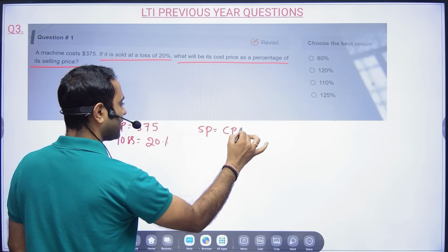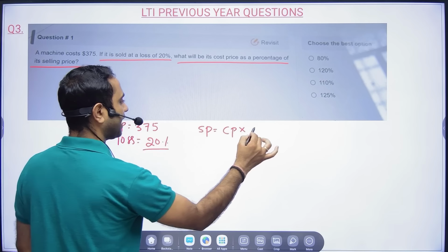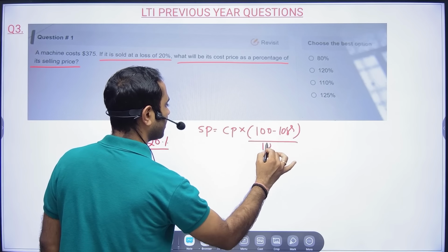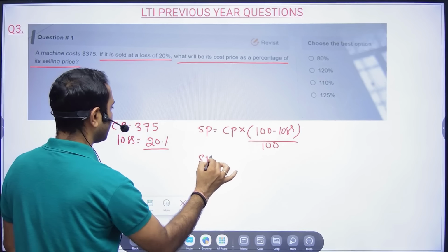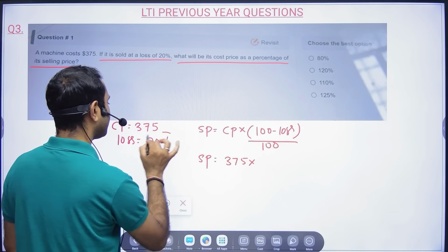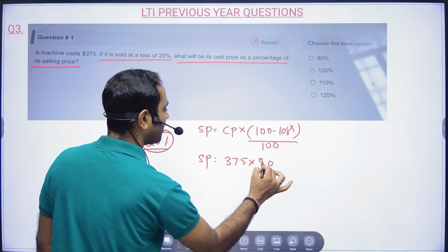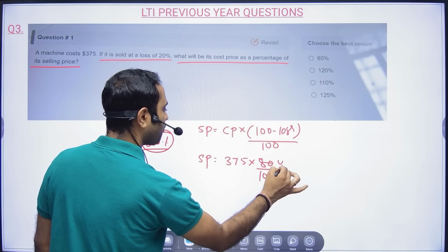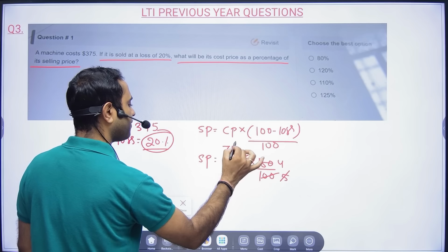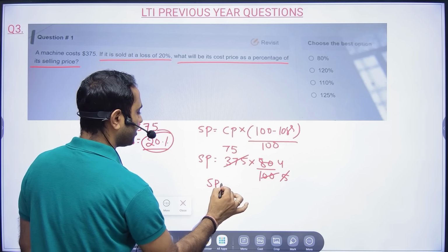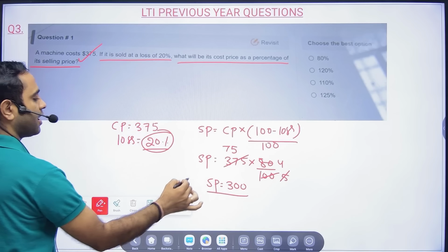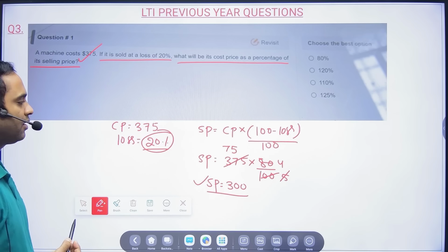Selling price will be equal to cost price into, if there is any kind of loss, subtract from 100 and then divide by 100. Cost price is 375 and the loss is 100 minus 20, it is 80 by 100. That means 4 by 5. Now 5 7s are 35 and 5 5s are 25, so selling price will become 300. Obviously you bought at 375 and are selling at 300, so you will be in loss.